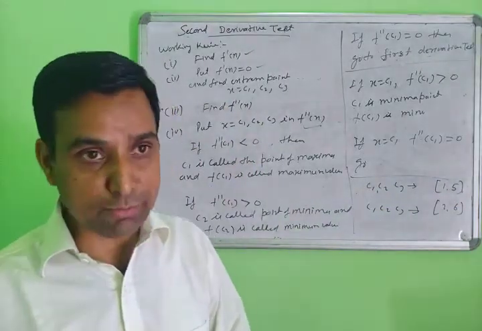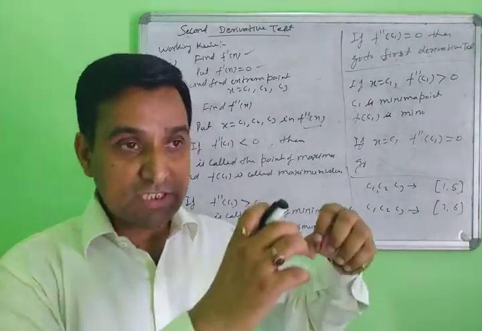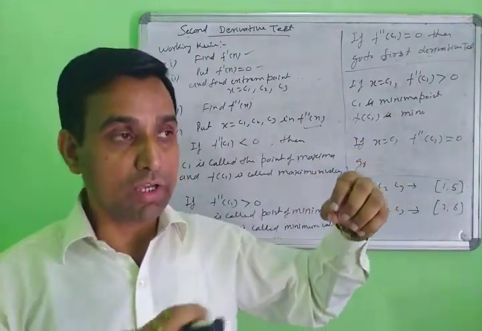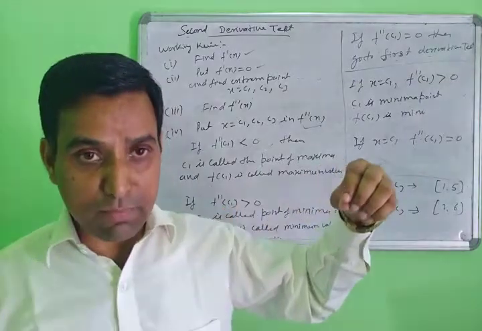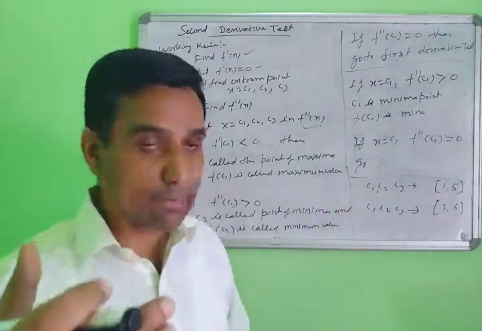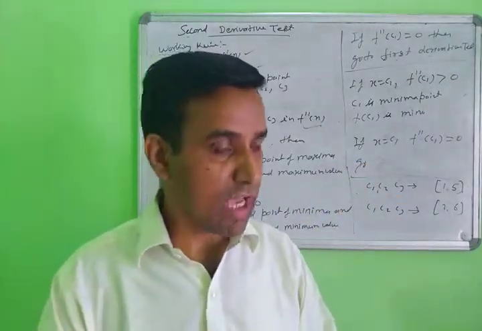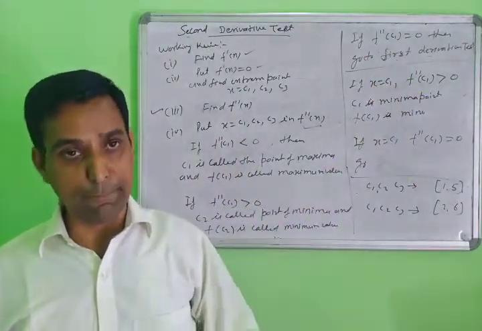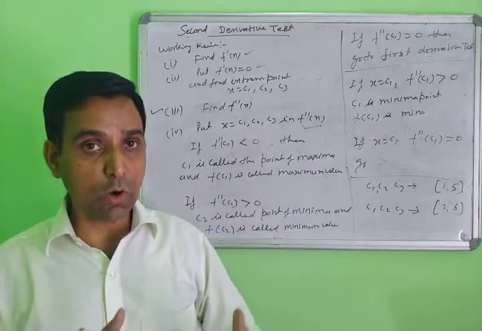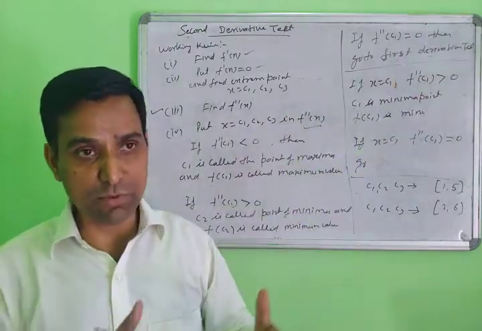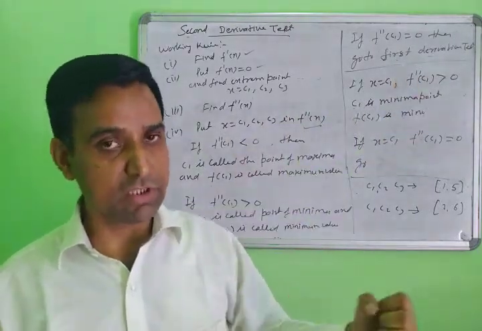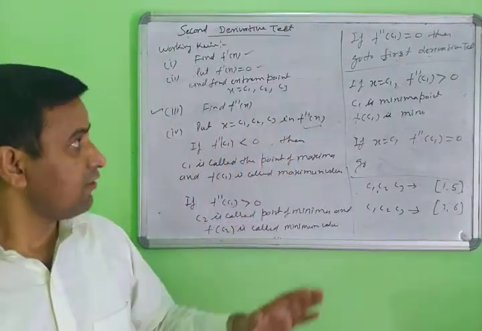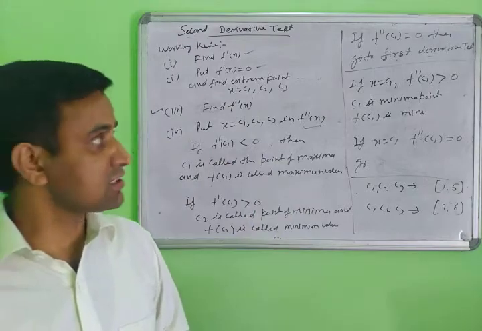For the absolute maxima or absolute minima, you check which value is the maximum among all values; that is the absolute maximum, and the smallest among all values is the absolute minimum. Absolute maxima and absolute minima are not a different kind of value. You find all the values, and the largest is called the absolute maximum and the smallest the absolute minimum. So this is not different. Very simple things. Then start the exercise.